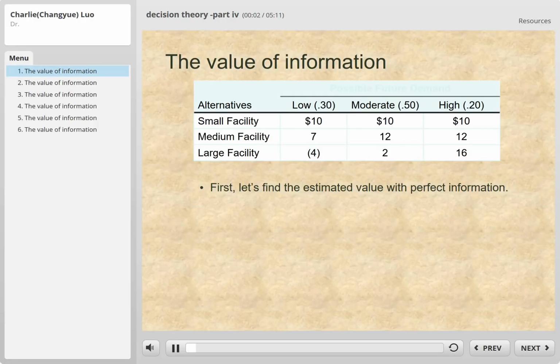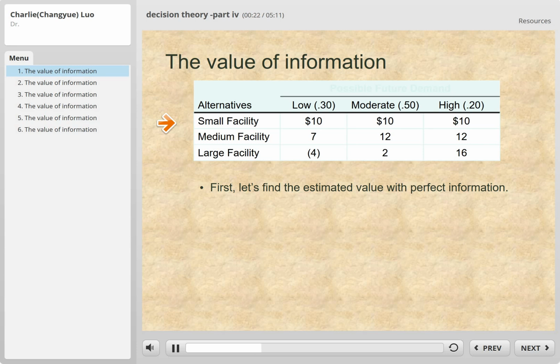Let's look at another fun example, which is the value of information. Let's say in the same scenario, we have three alternatives: small facility, medium facility, and a large facility. And we have the payoff table right here.